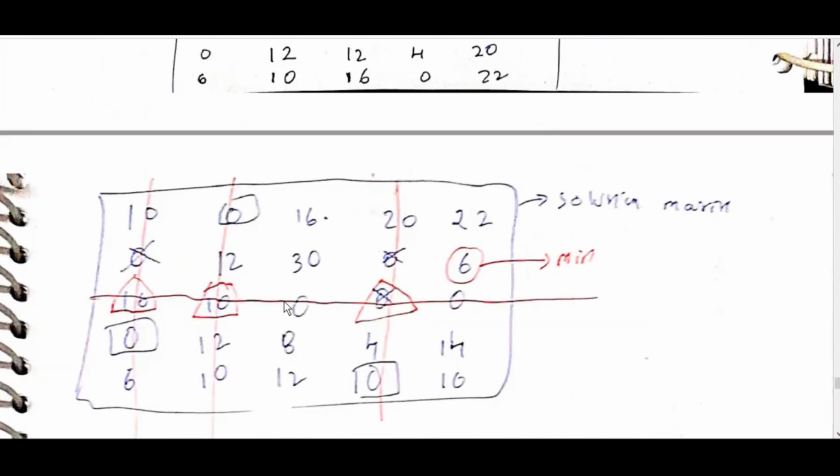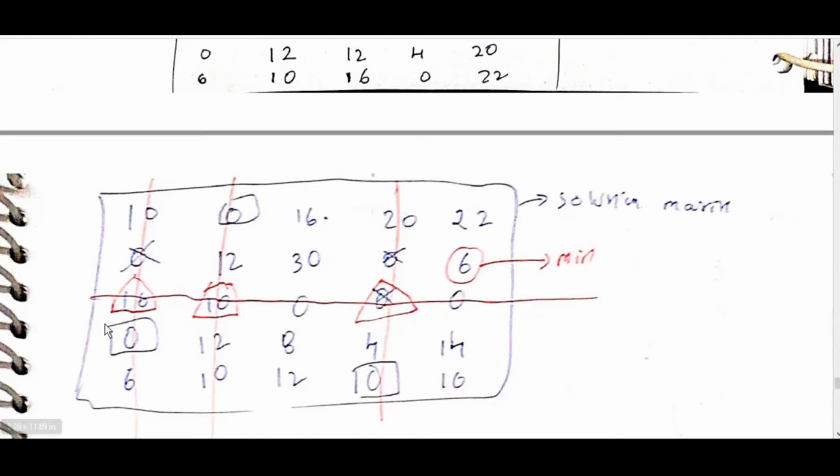If this is allotted, then these two will cancel out, these two will cancel out, then this is allotted, but here we cannot allot.